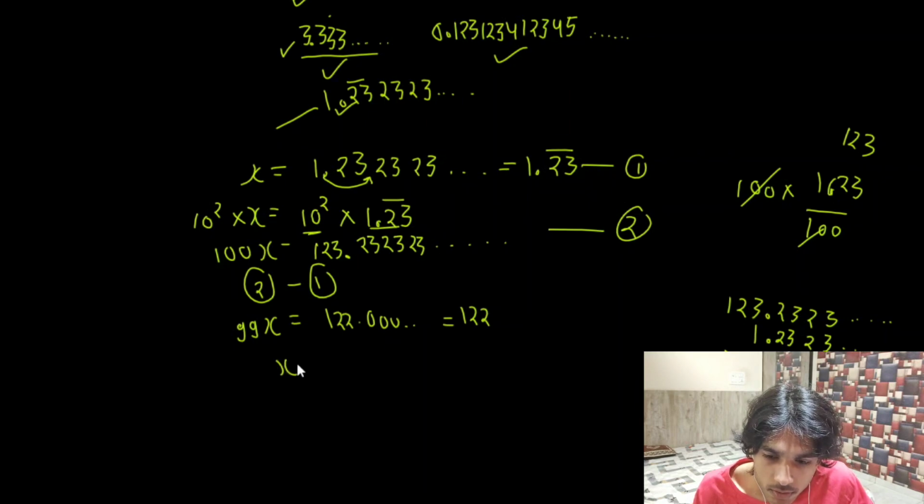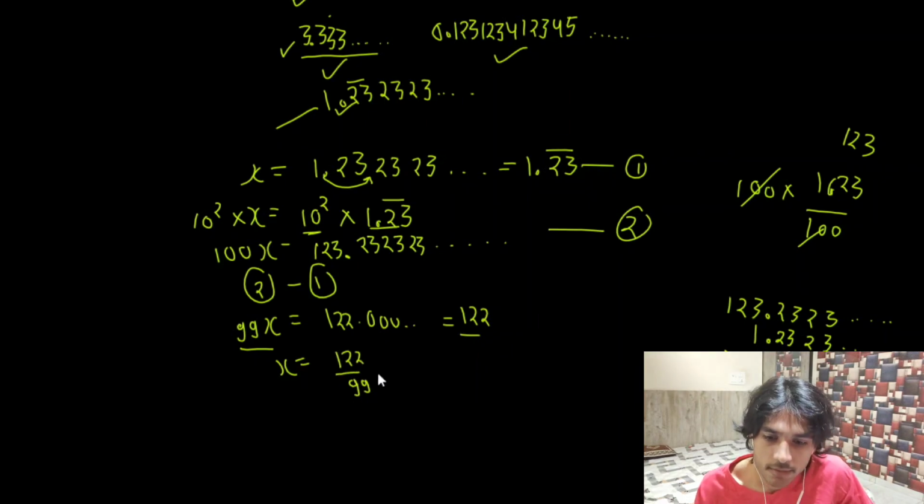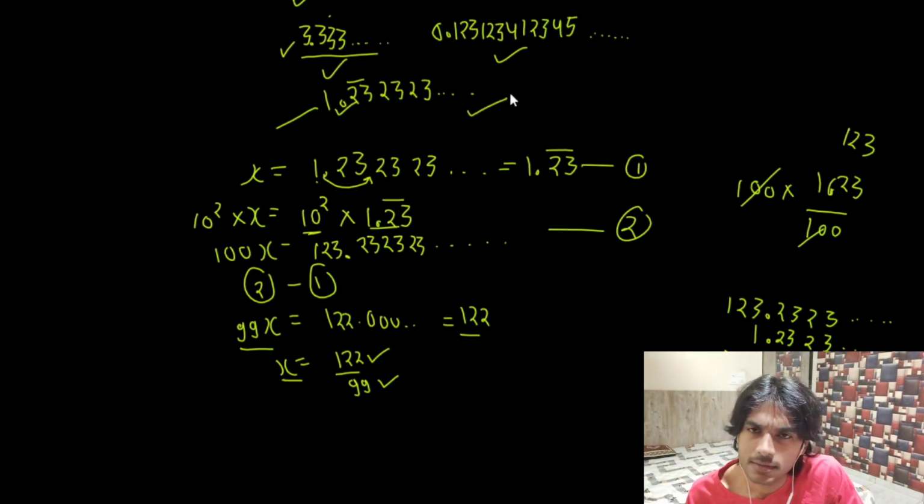So x will be what? We will simply divide both the left hand side and right hand side by 99. So we get 122 by 99. Because 122 is an integer and 99 is a natural number, this number is a rational number. If this is a rational number, then x is a rational number. And we have assumed 1.23 bar as x. So 1.23 bar is also going to be a rational number.